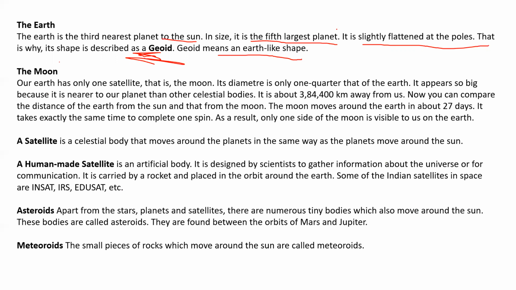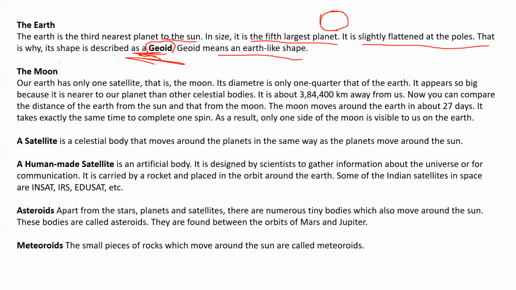It is not oval. It is something like this. You can see it is very flat at the top and also at the bottom, and it is bulged near the equator. So that is why the Earth's shape is named geoid.